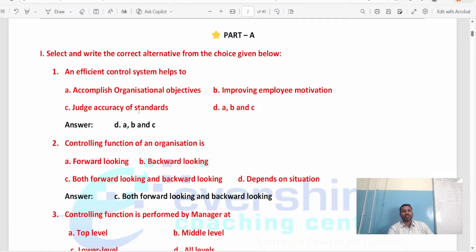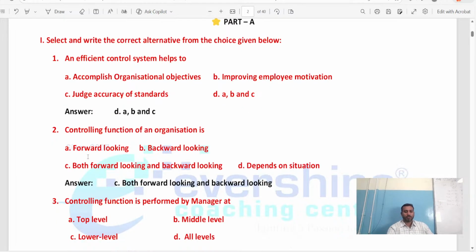Understood. And also, we can judge the accuracy of the standard: how they are doing, which employee, what is their performance. We can check their performance, we can check the accuracy of their work, how they are doing, what they are doing. Everything we can observe because of the efficient control system. So option D is the answer because it has all these three qualities.